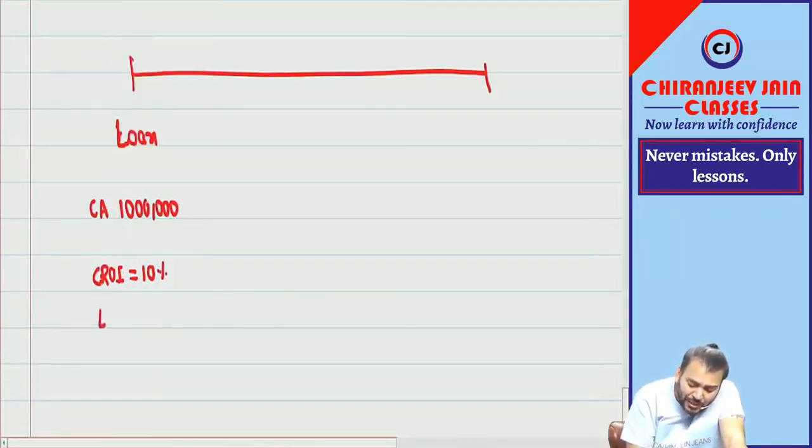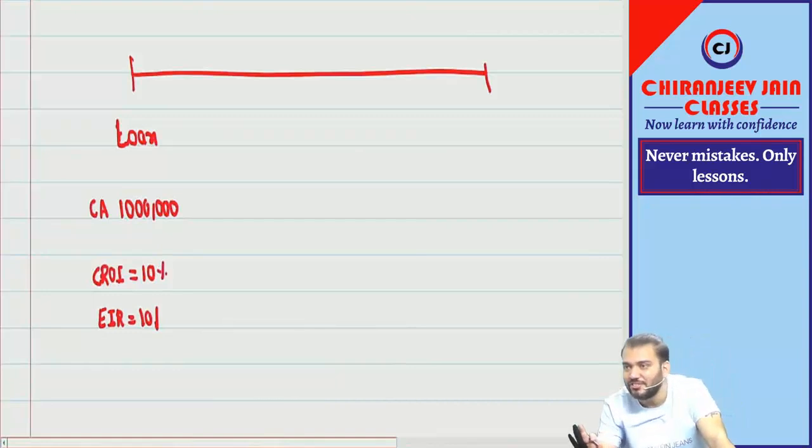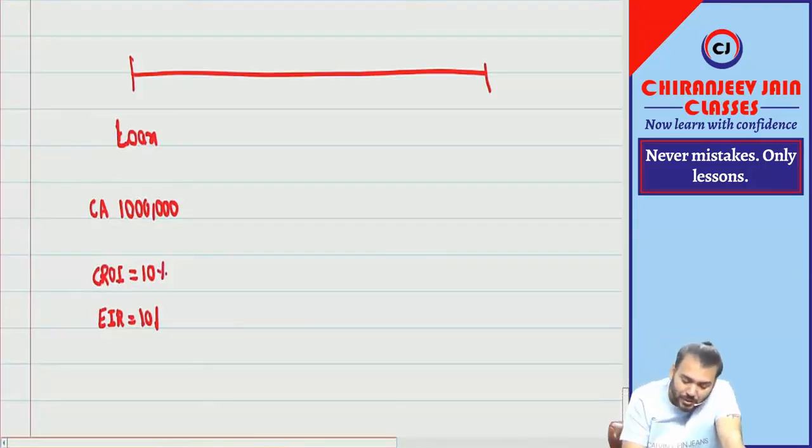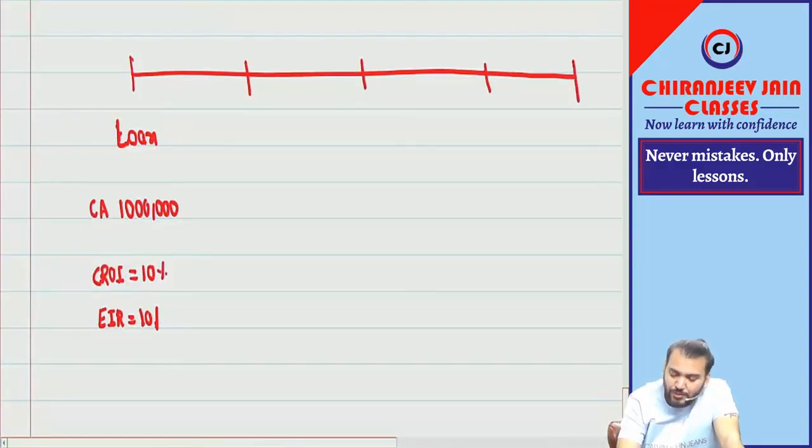When I say contractual rate of interest and EIR are equal to 10%, this is at market terms and there is no transaction cost. I can give you a different EIR also, but it will not make any difference. Understood? The remaining life is 4 years.